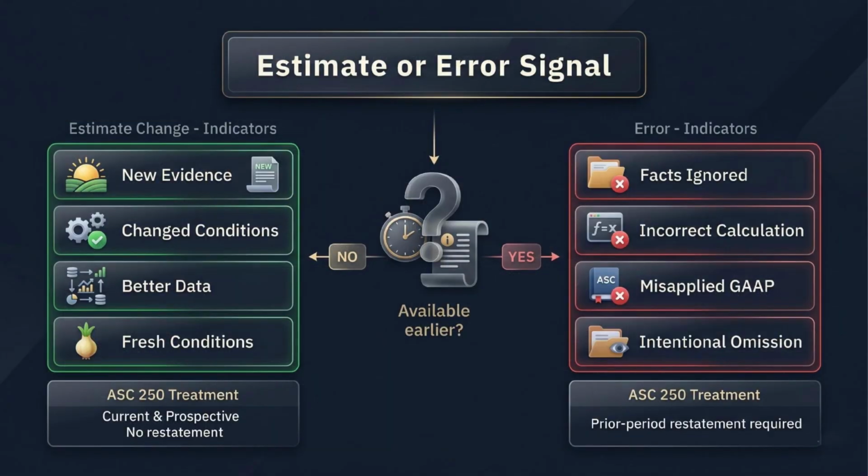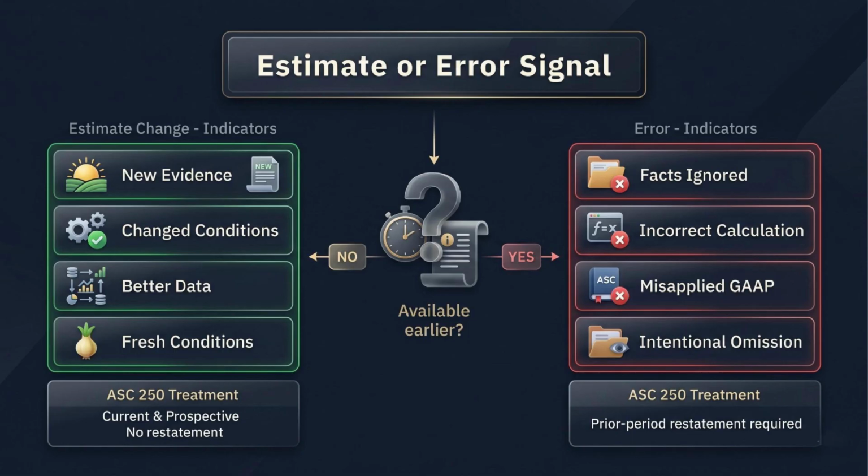This slide gives us the important signal test between estimate change and error. If the facts are new, later, or freshly developed, we are usually in estimate territory. If the facts existed earlier but were ignored, misused, or calculated wrongly, we may be in error territory. The accounting treatment changes dramatically.